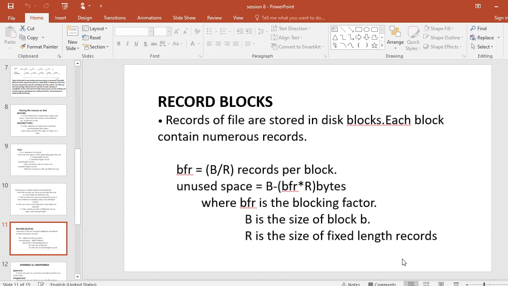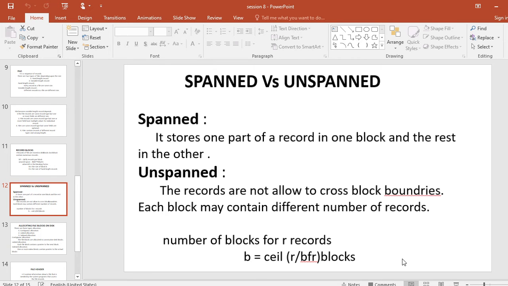This unused space can be utilized by storing part of a record on one block and the rest on another. A pointer at the end of the first block points to the block containing the remainder of the record, in case it is not the next consecutive block on disk.